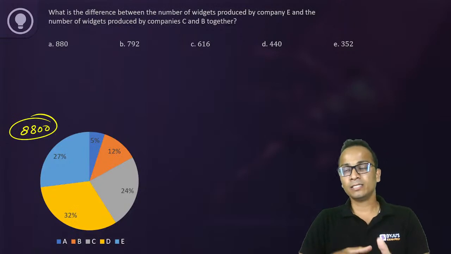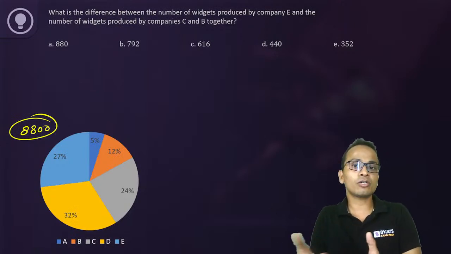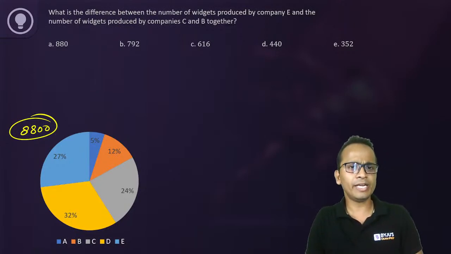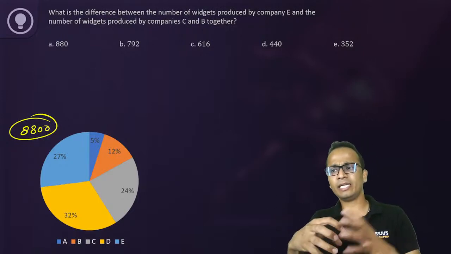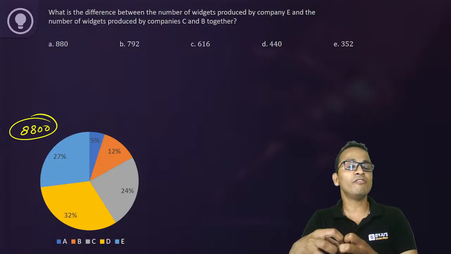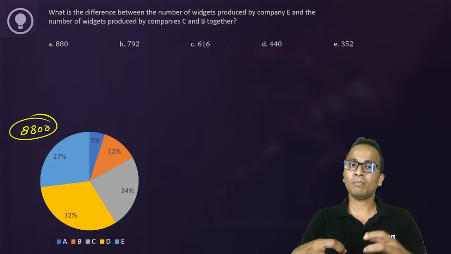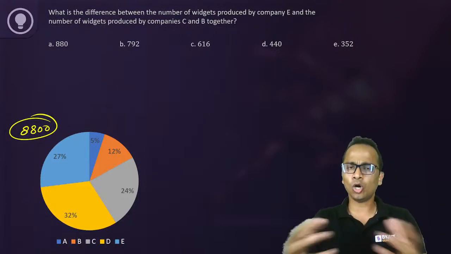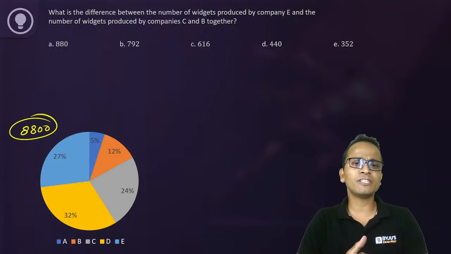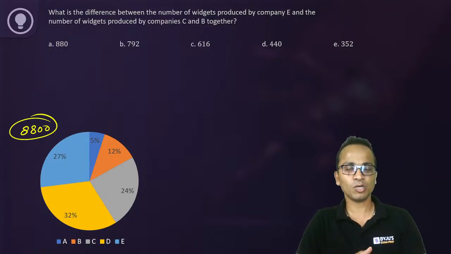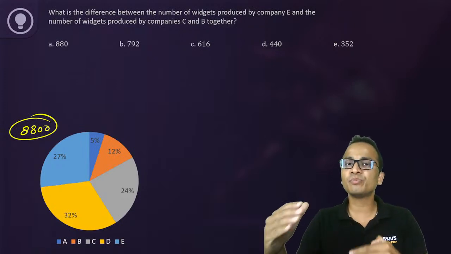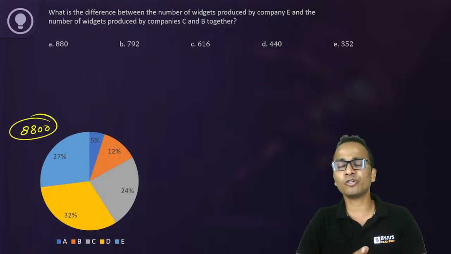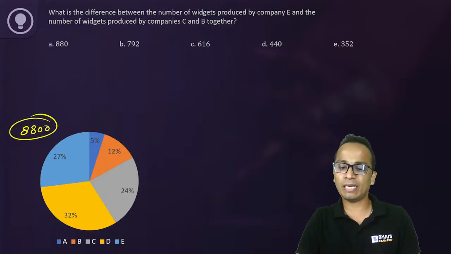In CAT there is a separate section for data interpretation, so data interpretation questions will not be in the quant section. Also, one of the biggest differences is the level of difficulty. There is a huge difference between the difficulty level of quant questions in these two examinations.